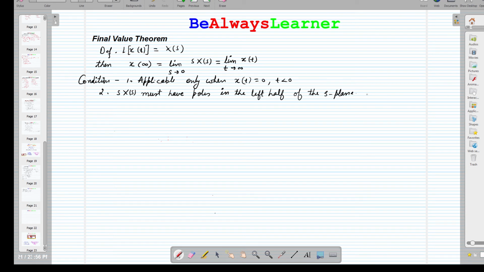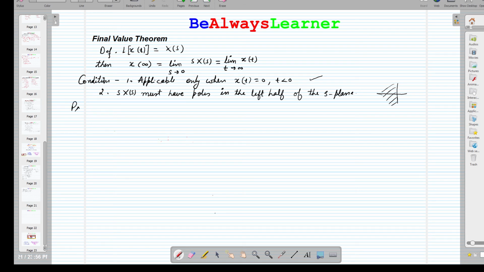So we have to see whether the left half of the S plane has the poles or not before doing any kind of problem. And for the first condition, if the ROC is given, we have to check the ROC also.